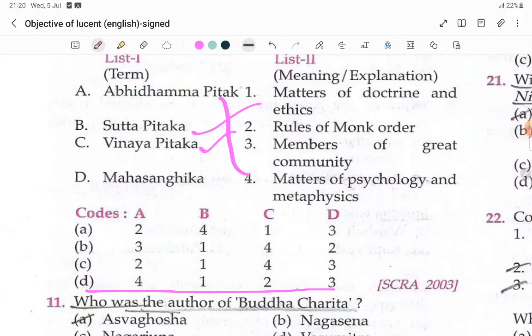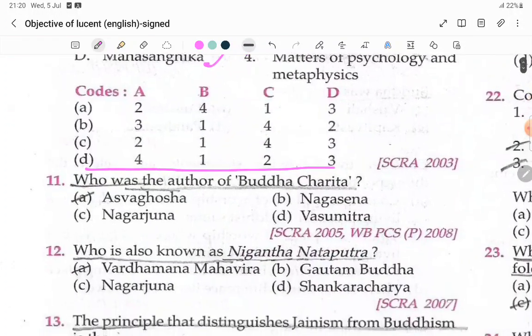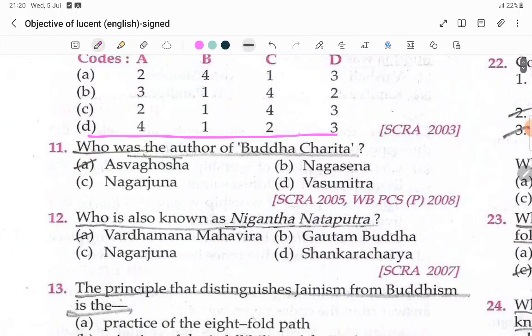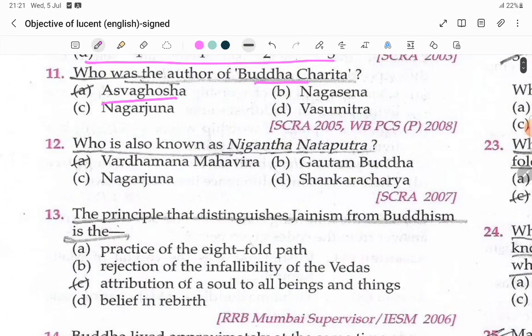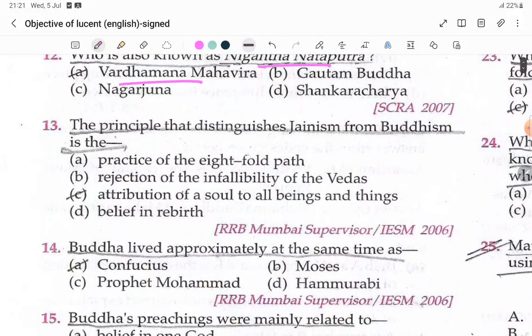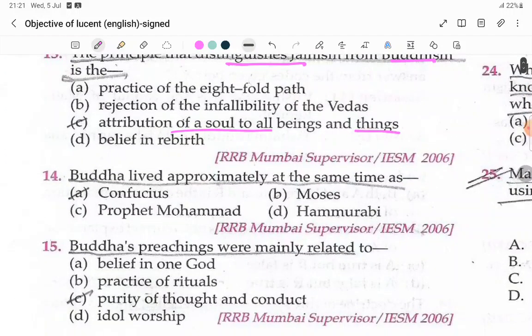Mahasanghika is a member of the great community. Who was the author of the Buddhacharita? Who is the author? Ashwagosha. Who is also known as Nigantha Nataputra? Vardhamana Mahavira, Nigantha Nataputra. The principle that distinguishes Jainism from Buddhism is attribution of soul to all beings and things. Buddha lived approximately at the same time as Confucius.